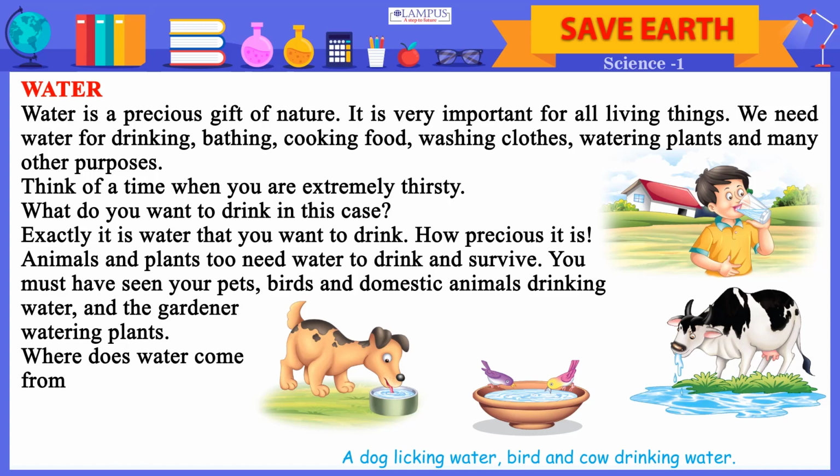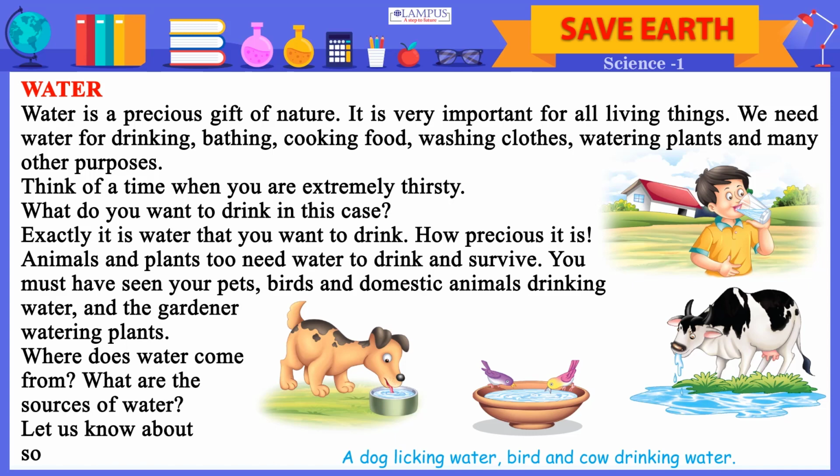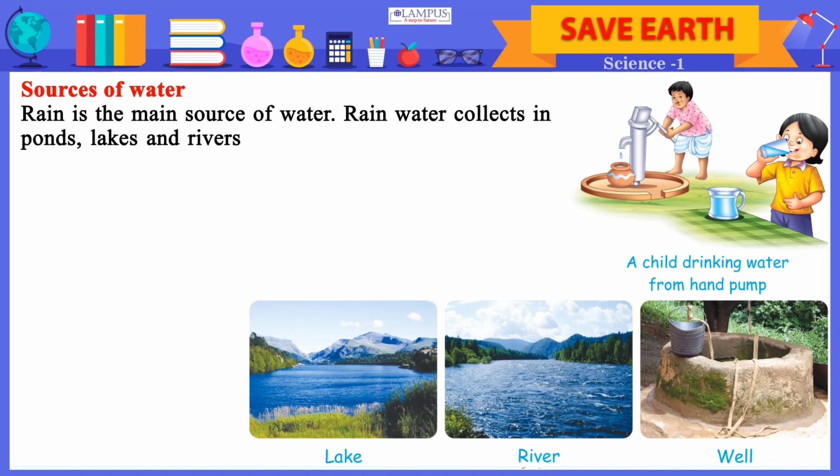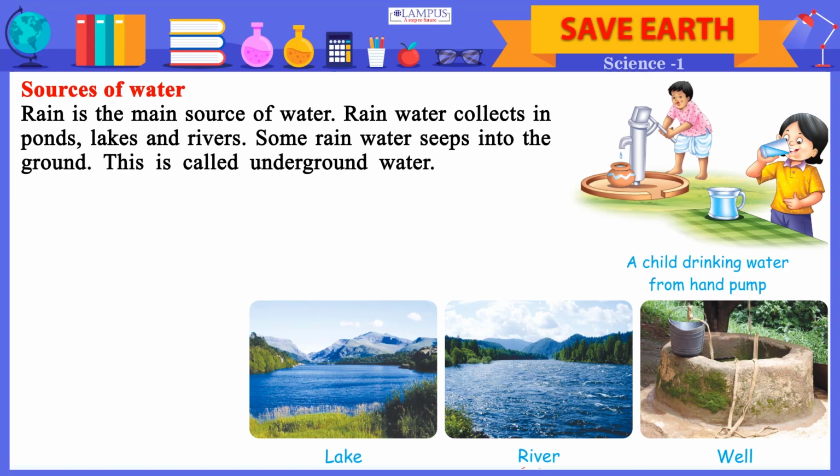Where does water come from? What are the sources of water? Let us know about sources of water. A dog licking water, bird and cow drinking water. Sources of water. Rain is the main source of water. Rainwater collects in ponds, lakes and rivers. Some rainwater seeps into the ground. This is called underground water.